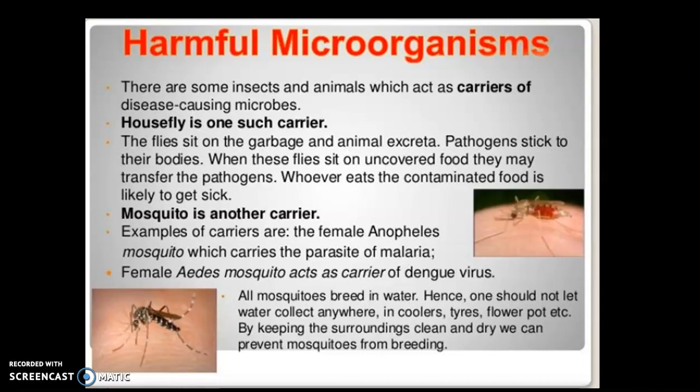Another carrier is the mosquito. Examples are the female Anopheles mosquito, which carries the parasite of malaria, and the female Aedes mosquito, which acts as a carrier of dengue virus. All mosquitoes breed in water, hence one should not let water collect anywhere, in coolers, tires, flower pots, etc. By keeping the surrounding clean and dry, we can prevent these mosquitoes from breeding. That is the only solution if we don't want dengue and malaria to spread, that we should not allow water to collect anywhere.